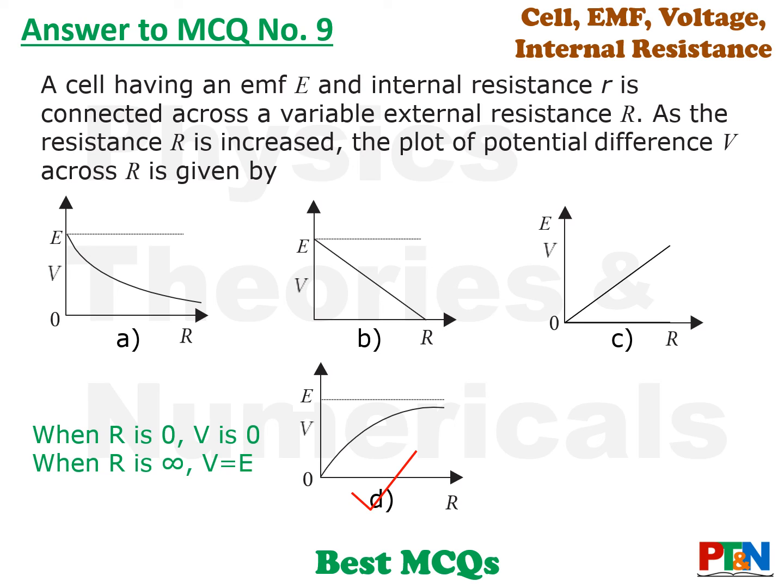When R is increasing to infinity, V will become E, but it will not be a straight line. So the option is D, because when R is 0, V is 0. That means option A and option B are not correct. So it will be either C or D. But as R is increasing, the value of V will not increase linearly. It will increase slowly and it will become equal to E when the R value is very high. So option here is option D.